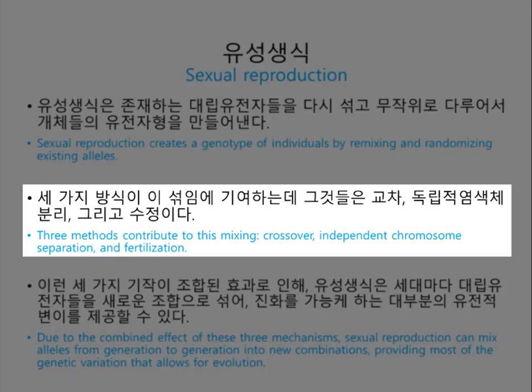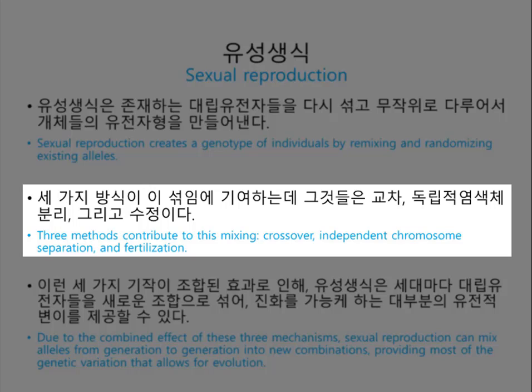Three mechanisms contribute to this shuffling: crossing over, independent assortment of chromosomes, and fertilization. Now, during meiosis, homologous chromosomes once inherited from each parent trade some of their alleles by crossing over. These homologous chromosomes and the alleles they carry are then distributed at random into gametes.